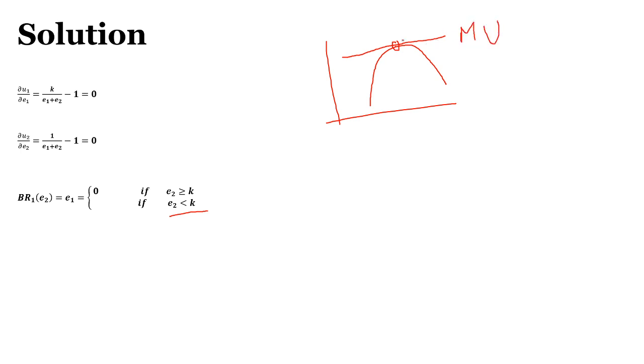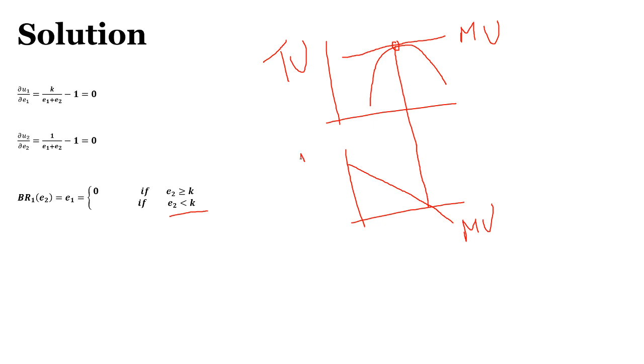So basically, if marginal utility is 0, then my total utility curve is maximized. Suppose this is the marginal utility, this is the MU curve, and it is 0 at this point. This is my total utility TU, and this is my marginal utility curve.